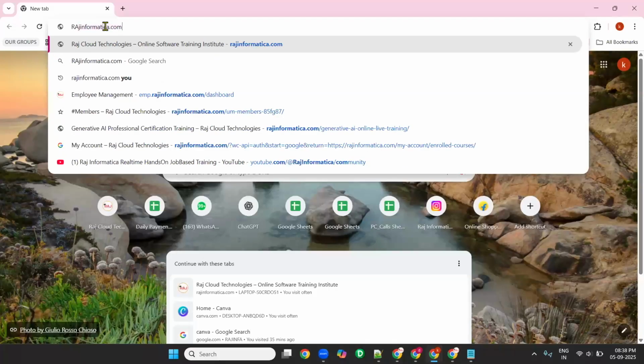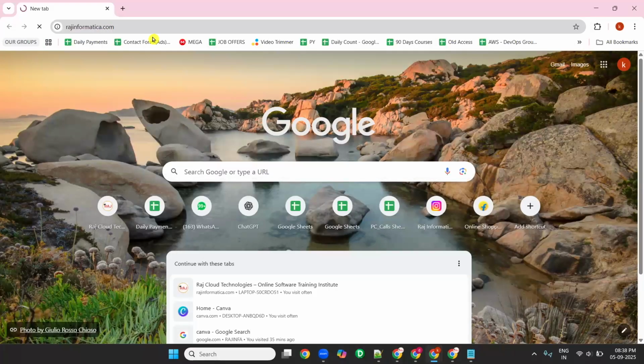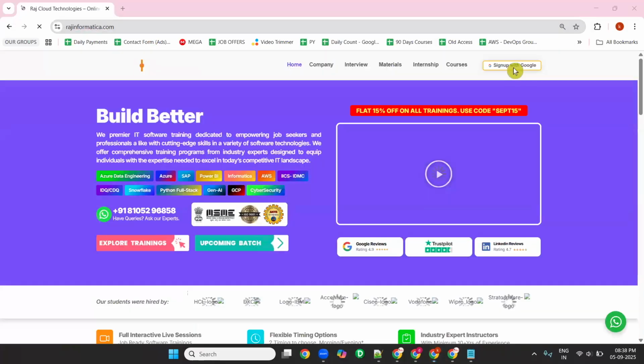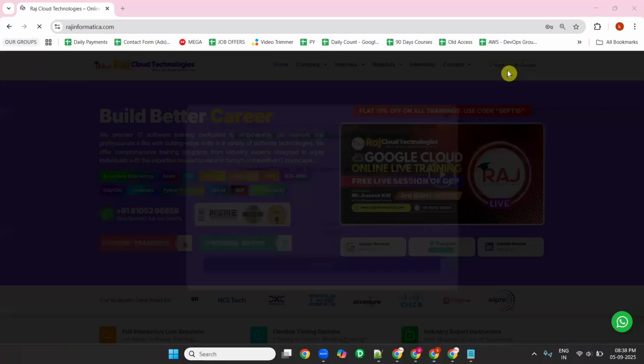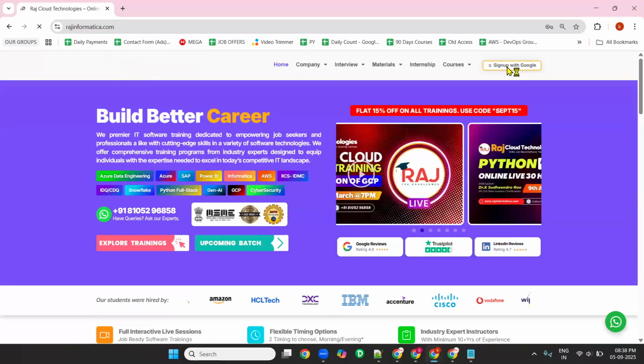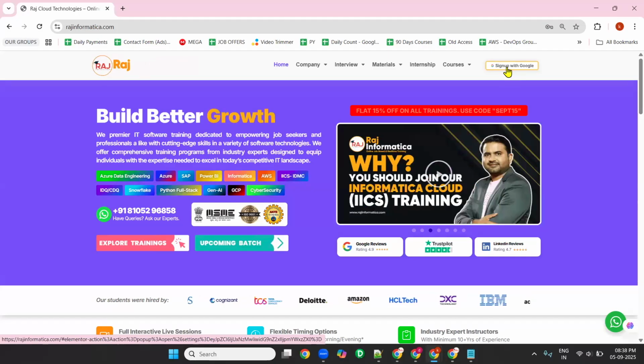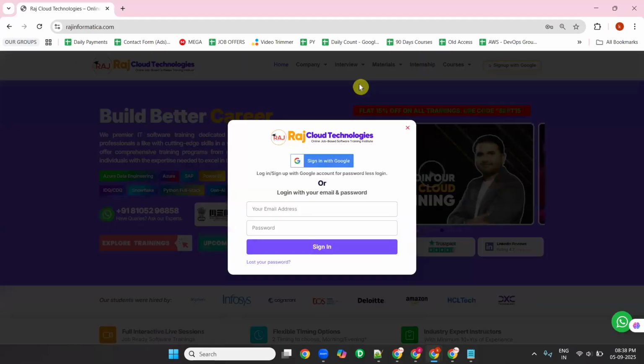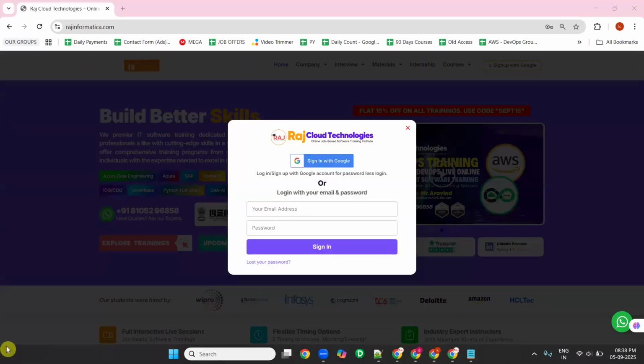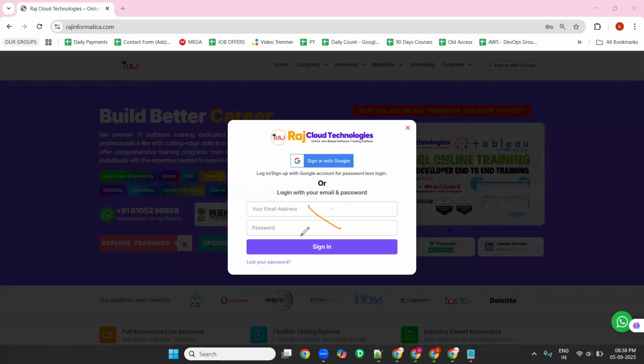Just go to rajinformatica.com. Whoever has already enrolled for this program can follow the same procedure. Click on sign up with Google. On this page, don't use the email ID or password section.